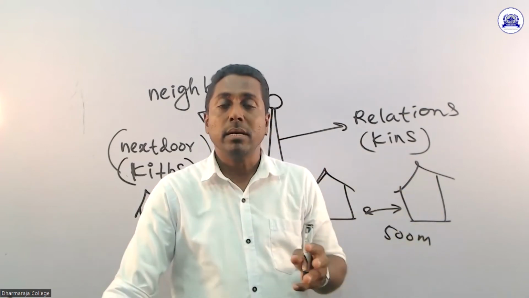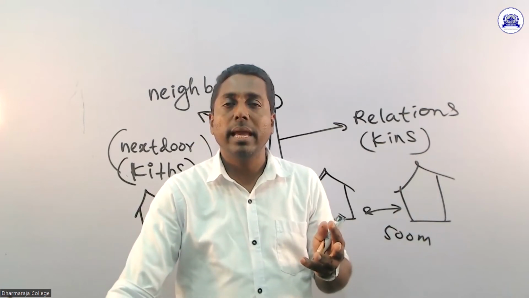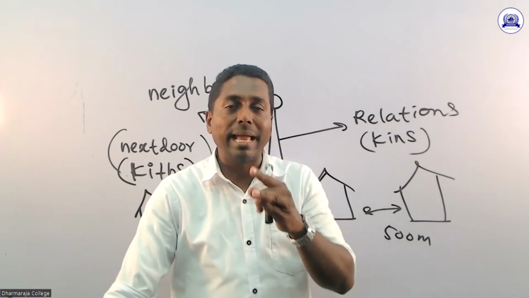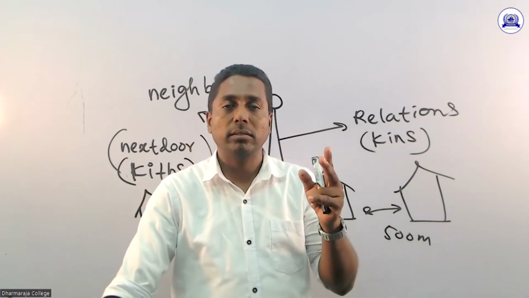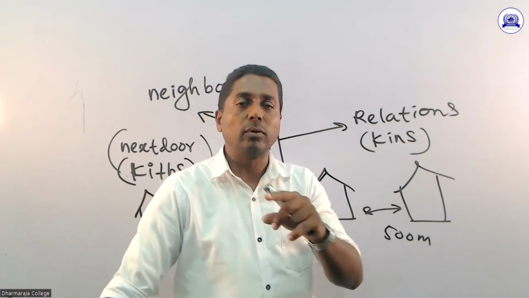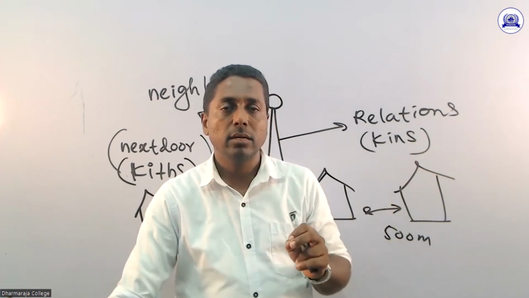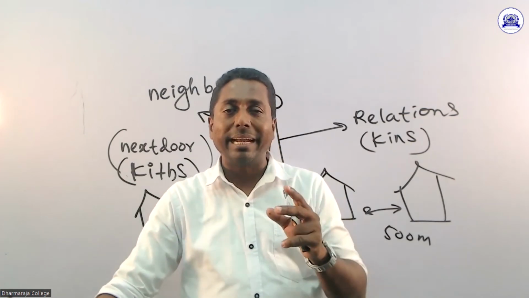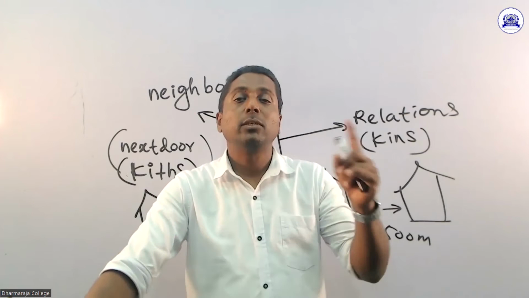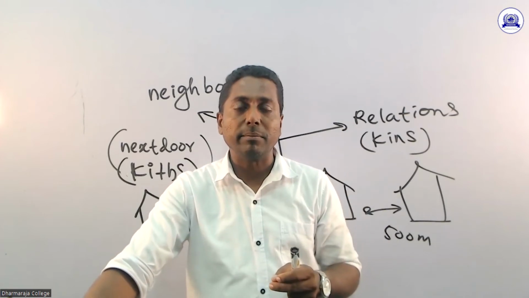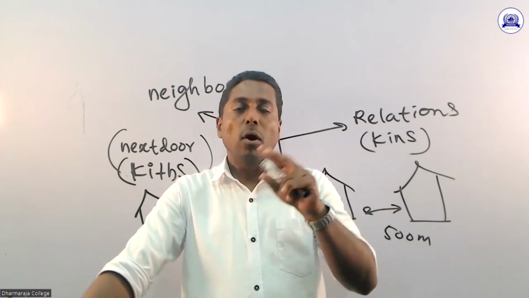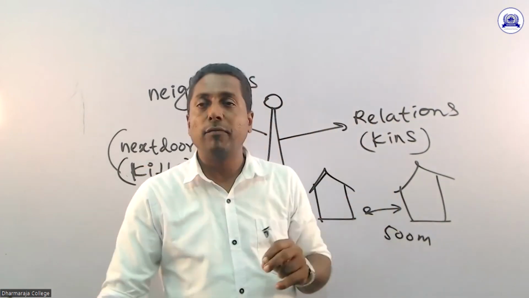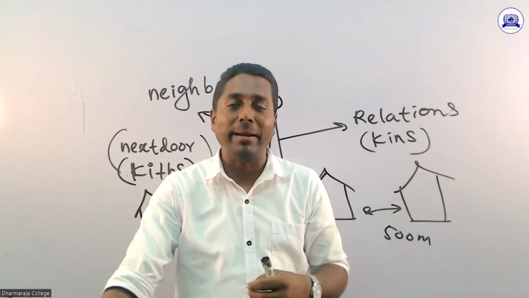We must help them. Some relations are poor. They don't have money. So we can help them. So you think that you have an extra pencil box. So you can give that to your cousin brother or to your neighbor. You think that you have an extra school bag. You have been presented with it by another person. So don't keep that in your cupboard. Give that to your next door or one of the neighbors. You practice those good habits.